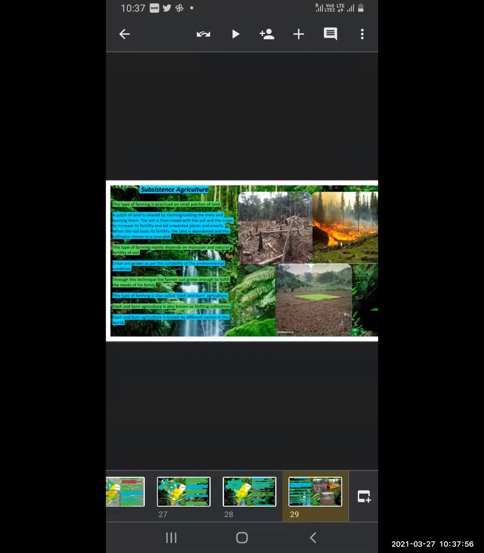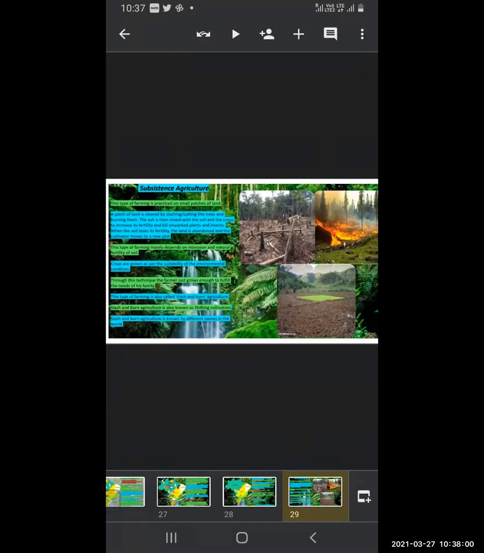This type of farming mainly depends on monsoons and the natural fertility of the soil, on how the rainfall is.